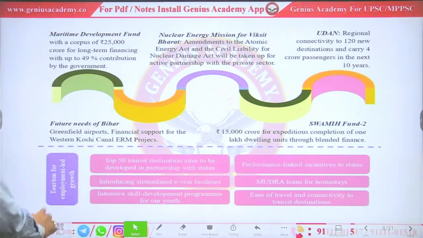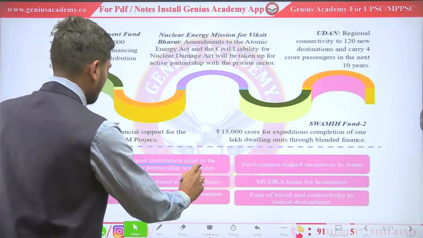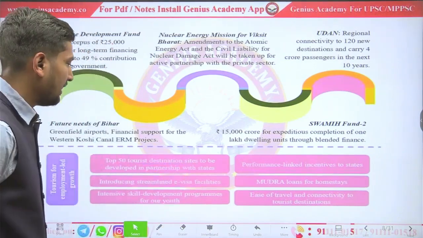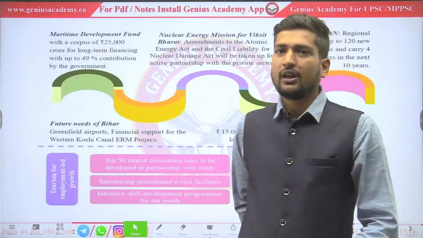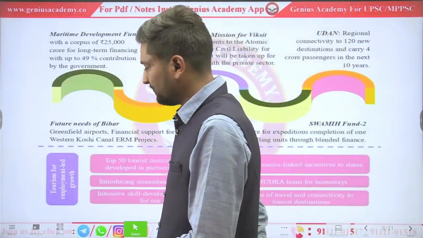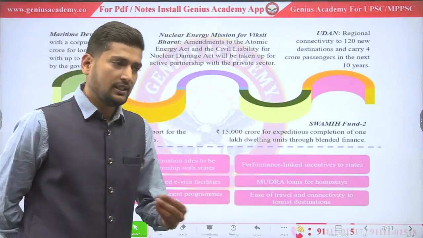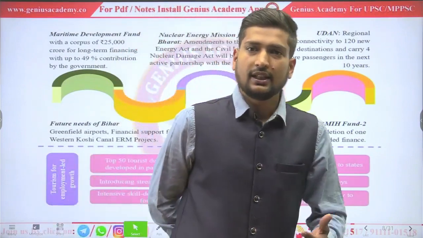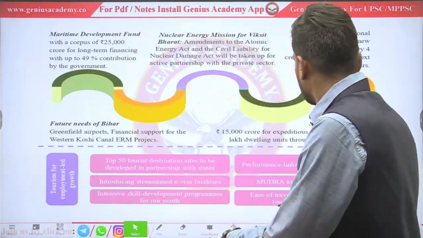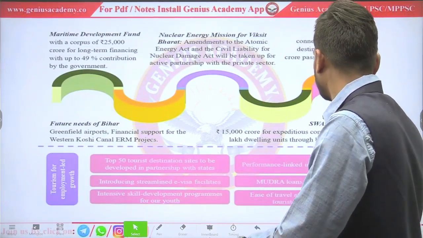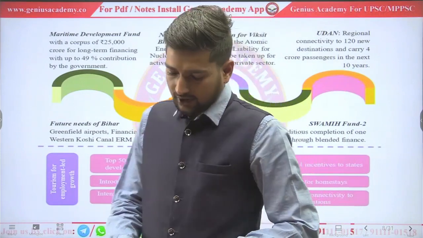What are the government schemes for tourism? 50 tourist destinations will be decided with the help of the states, and the government will develop them, providing e-visa facilities to them, and also provide intensive skills to the youth so that they can get employment through those tourist spots. Mudra loans for home stays: we already saw yesterday